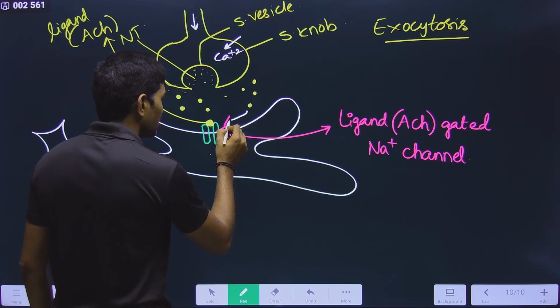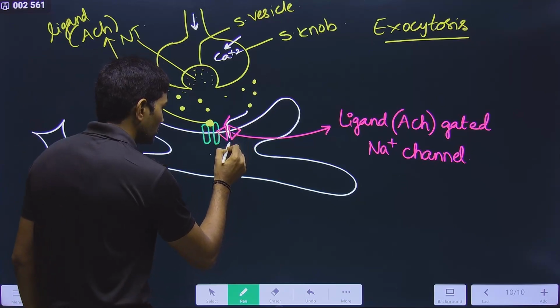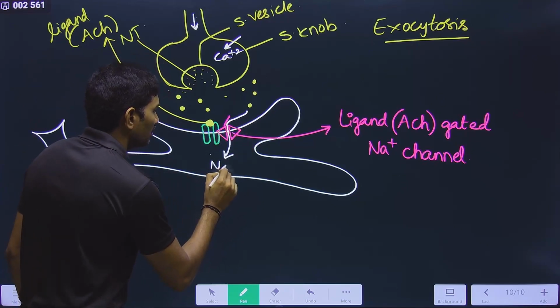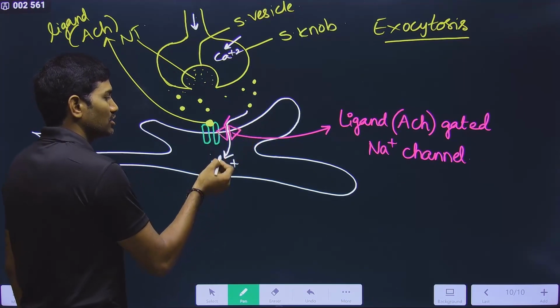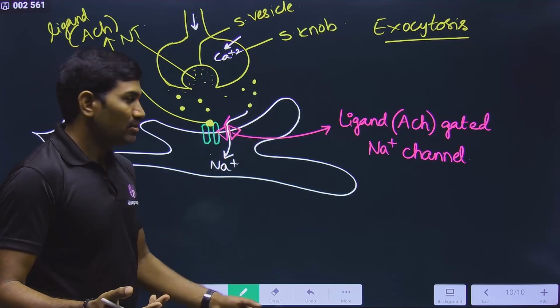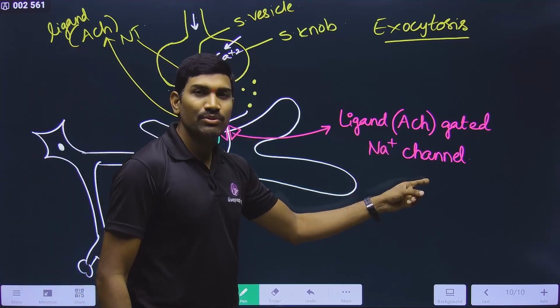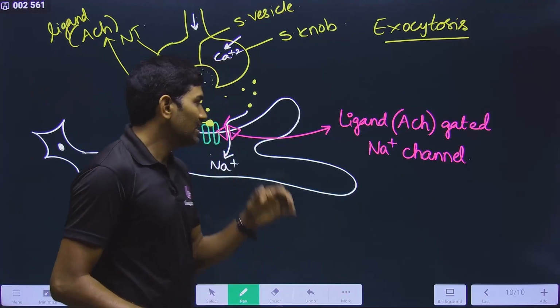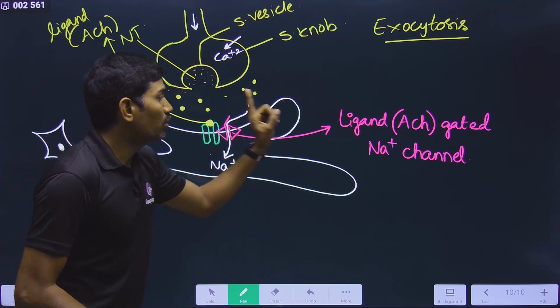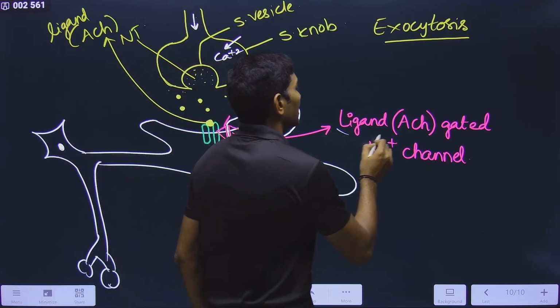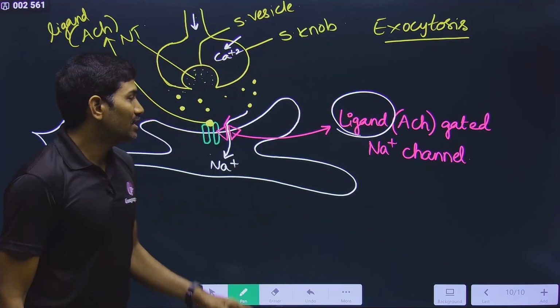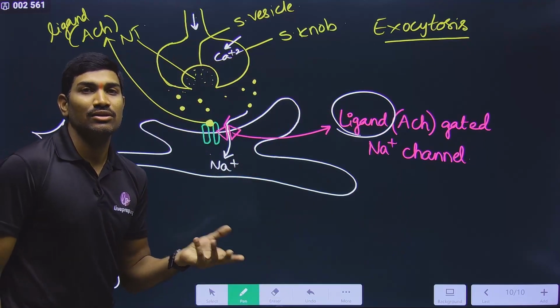Outside the cell, Na plus is more, and through this it is entering into the cell. From high concentration to low concentration means it is a channel. It is a membrane protein. Without using any energy it is bringing, but this opening and closing will be decided by the attachment of the ligand to the corresponding receptor.